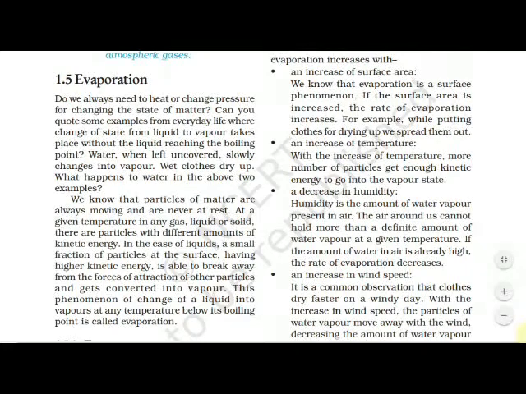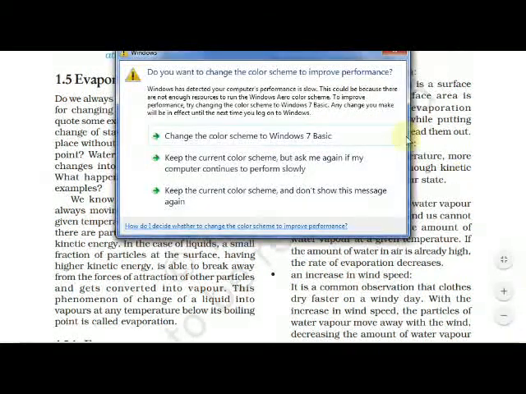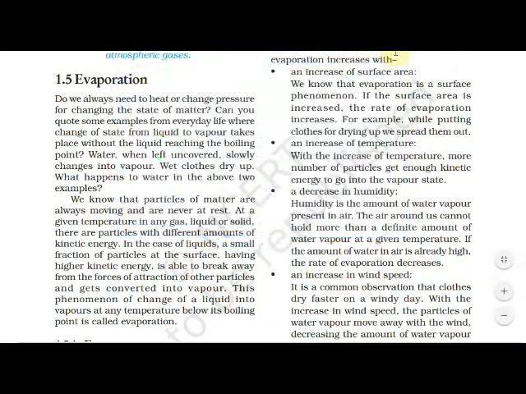Always they move. At a given temperature, in any gas, liquid or solid, there are particles with different amounts of kinetic energy.